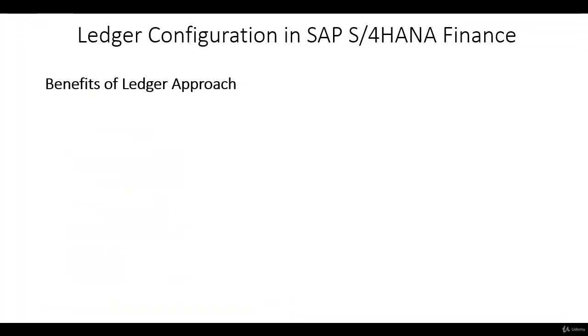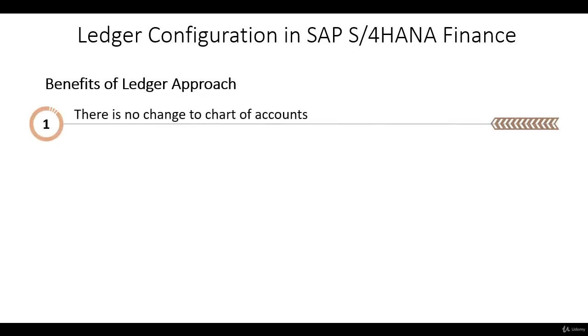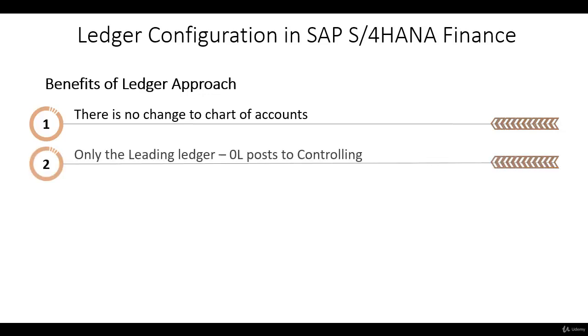There are some benefits of the ledger approach which you may be interested to know. First, there is no change to the chart of accounts, so you don't have to do it if you are using the ledger approach. Secondly, only the leading ledger 0L posts to controlling.